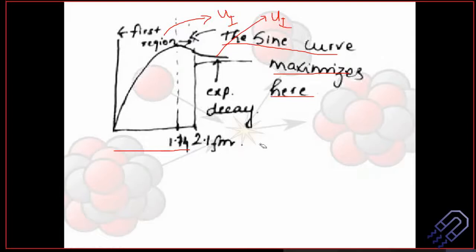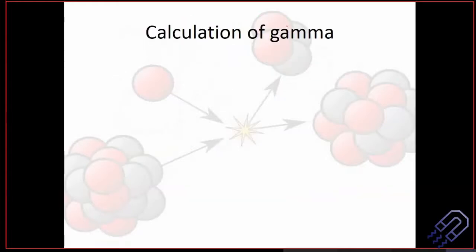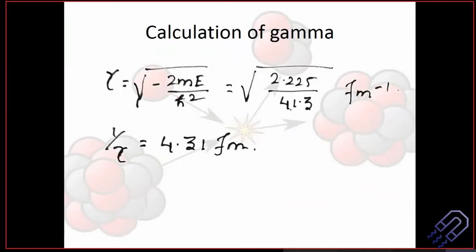If you want to find out how fast the decay is, we can again find out the value of gamma. So u1 is equal to a sine kr. Now can we calculate gamma? We can, so let's just do the calculation. This is relatively simpler compared to the other one. We know that gamma is root over of 2mE by h cross square minus something. Replace the value of h cross square divided by 2m from the previous calculation, bring it to m here. We are going to get it to be 41.3 MeV, and then this E is nothing but minus 2.225, and minus minus becomes plus.